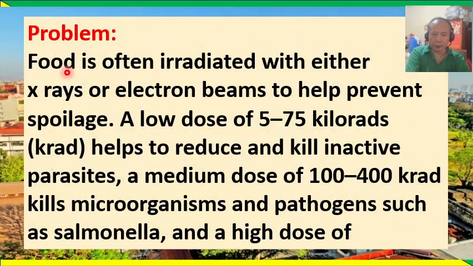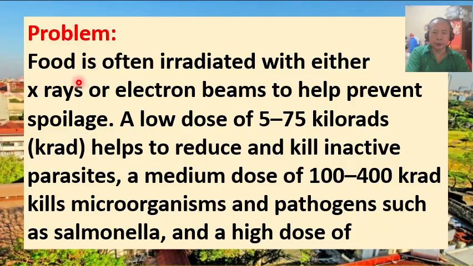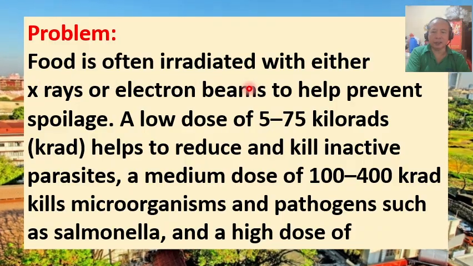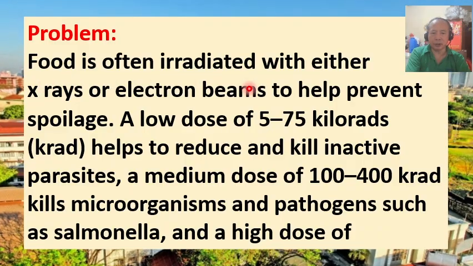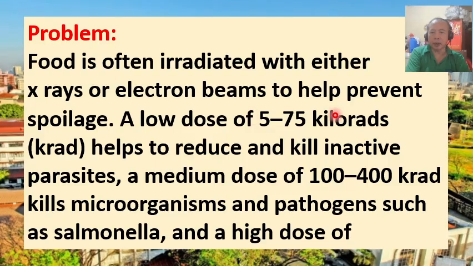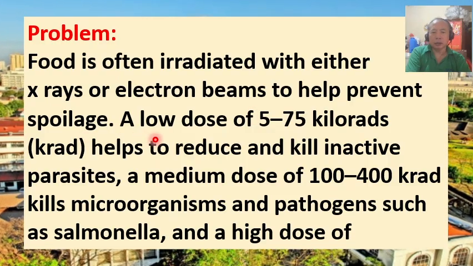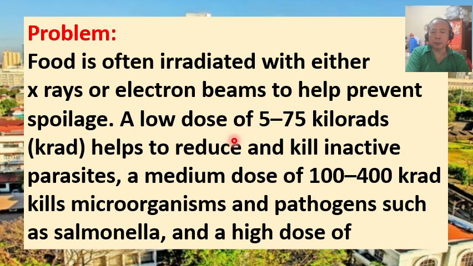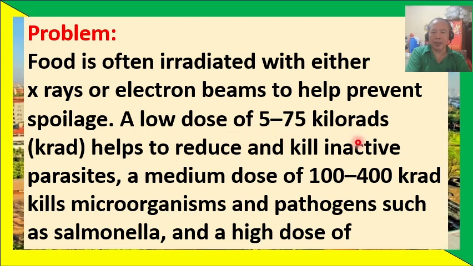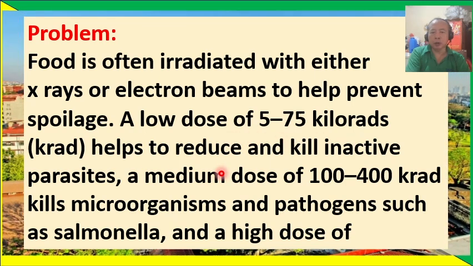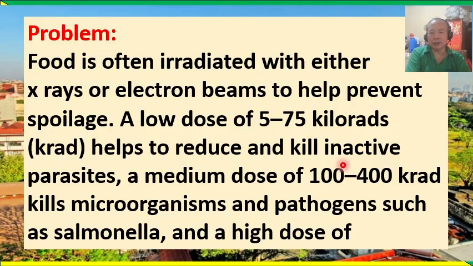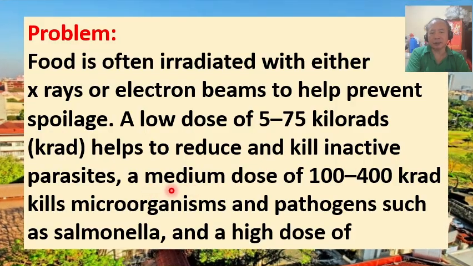The problem is food is often irradiated with either X-rays or electron beams to help prevent spoilage. A low dose of 5 to 75 kilorads helps to reduce and kill inactive parasites.